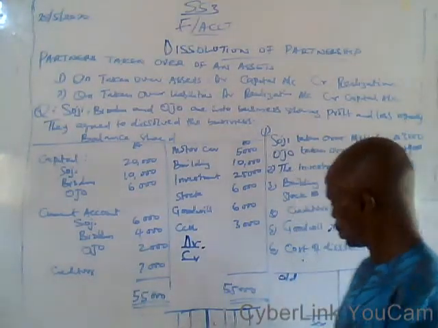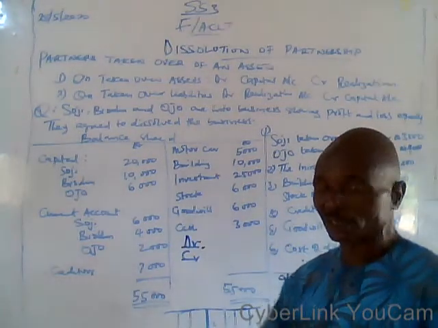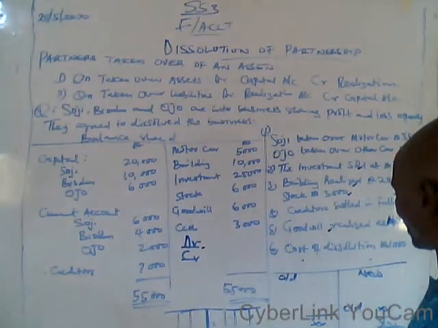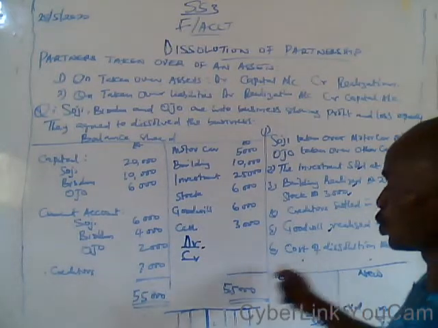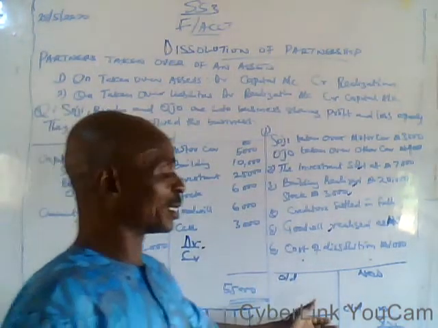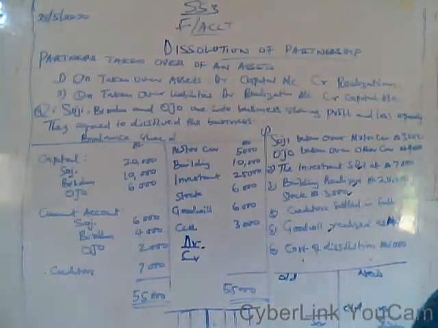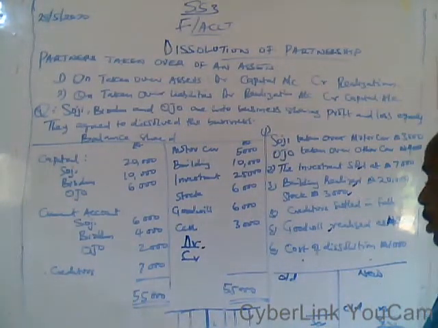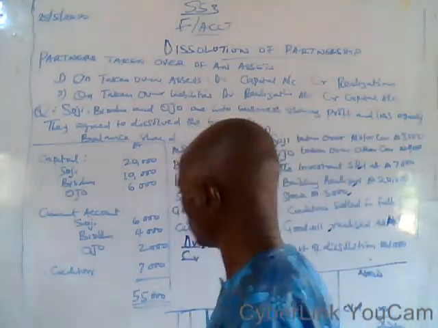That is, all credit entry must have corresponding debit entry. If your balance carried down falls on the credit side, you transfer it to the debit side of the cash account, and the same thing is applicable to the debit side. By the time you transfer the items, your account must balance automatically without any adjustment.